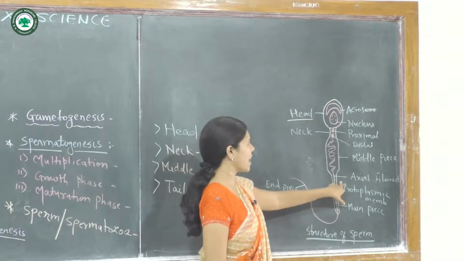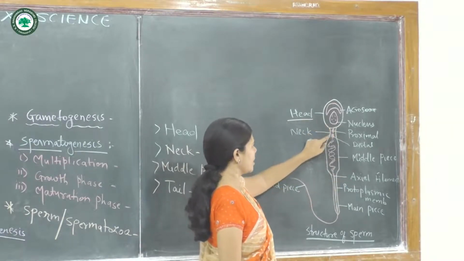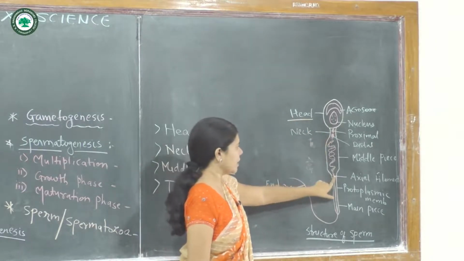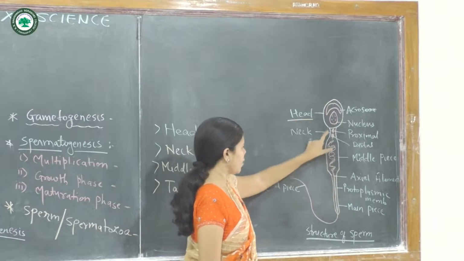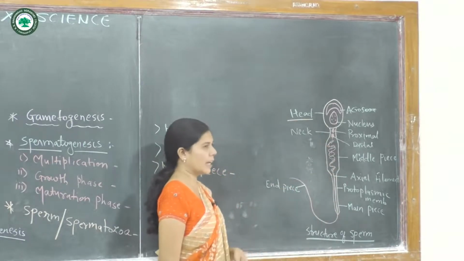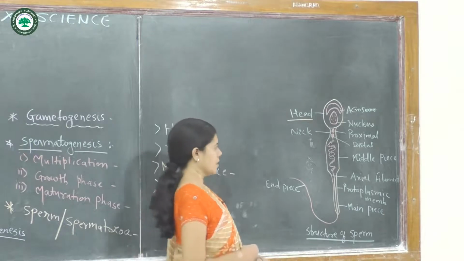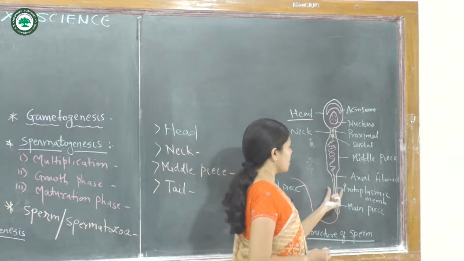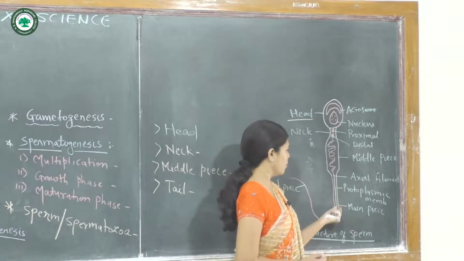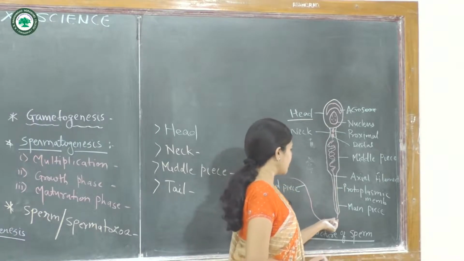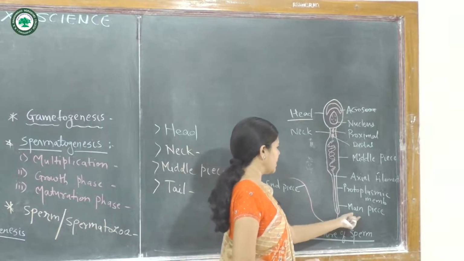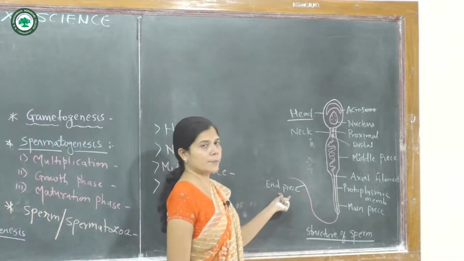The tail consists of the axial filament, which is derived from the distal centriole, running till the end piece. The tail has two parts: the protoplasmic membrane is covered on one part and absent in the other, known as the main piece and end piece respectively.